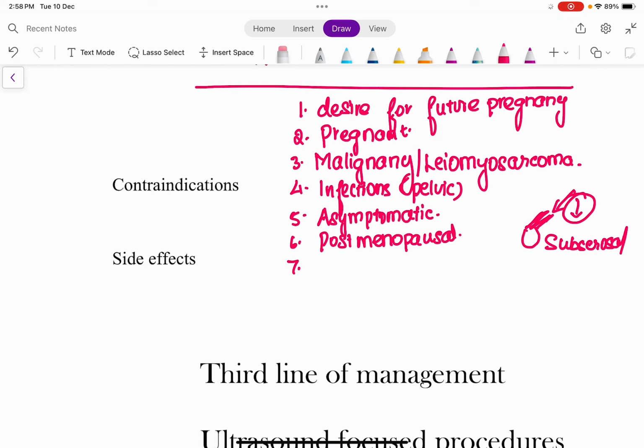So since the blood flow reaching the fibroid is decreased, there is going to be a decrease in size of the fibroid due to necrosis of the fibroid. So any fibroid which is going to undergo necrosis and eventually shrink in size, you need not worry about that fibroid. So uterine artery embolization need not be done for this fibroid. So a pedunculated fibroid, and that pedunculated fibroid with a narrow stalk.